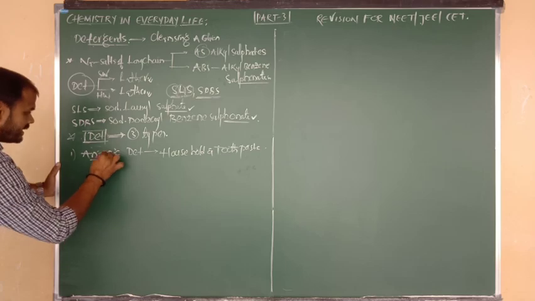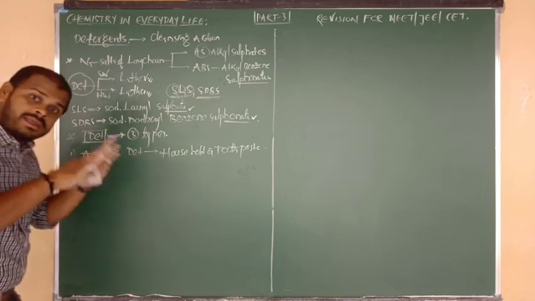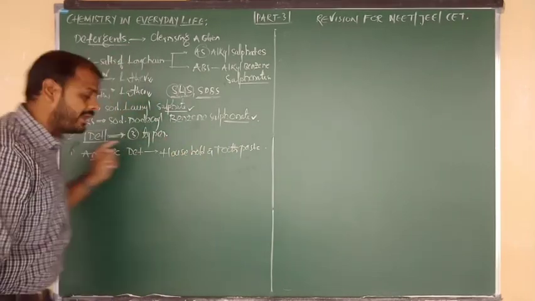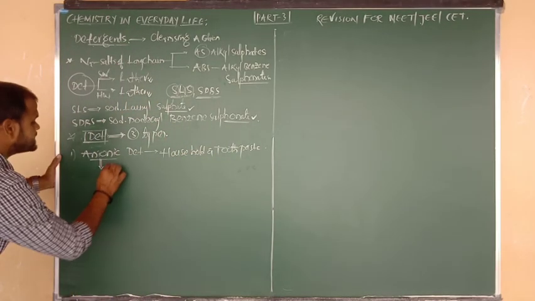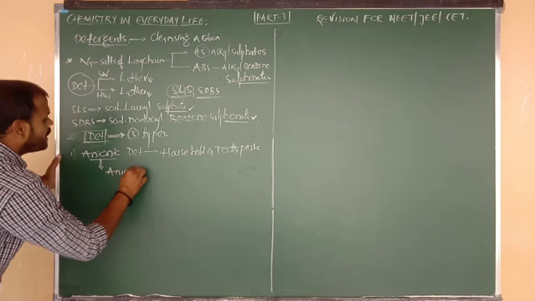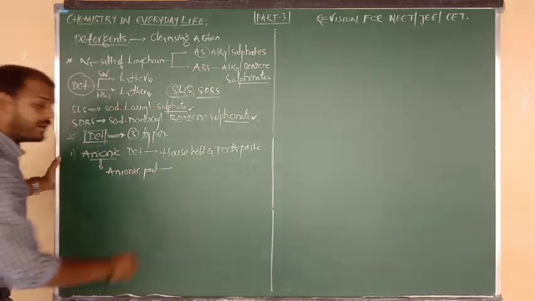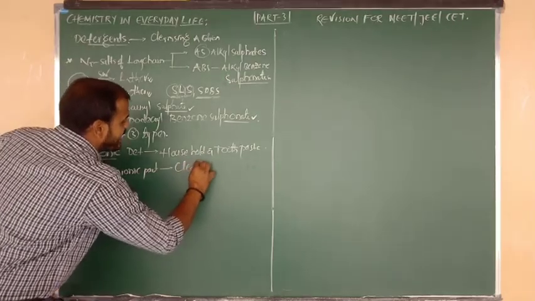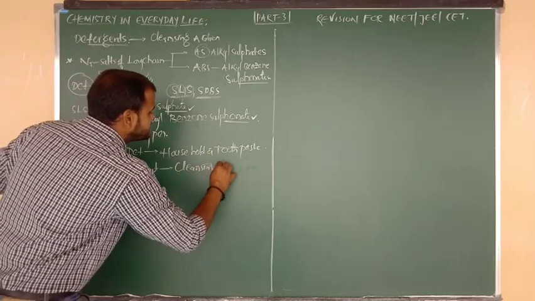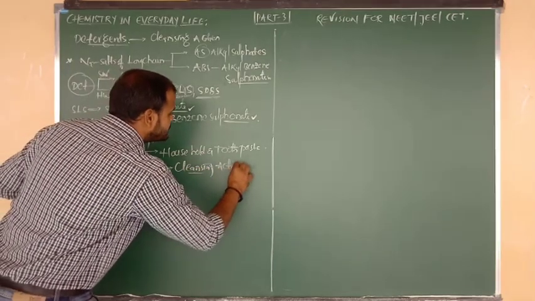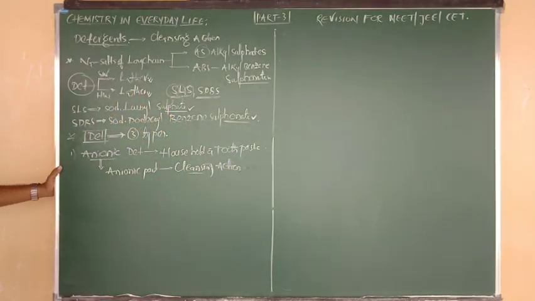In anionic detergents, the anionic part will be there and the cationic part will be there, both are present. But mainly in anionic detergents, the anionic part shows the cleansing action, meaning it is responsible for killing germs. It contains germicidal property, cleansing action.